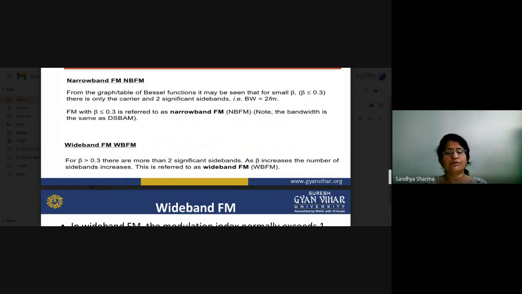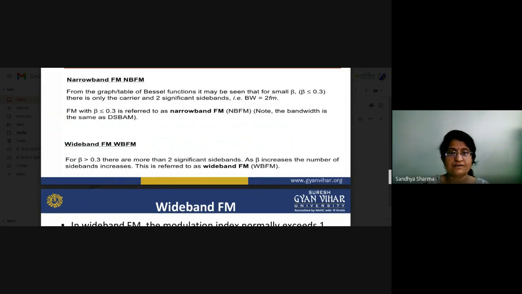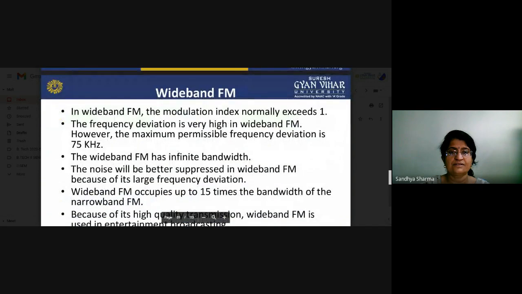But if we are talking about the wideband FM, beta increases the number of sidebands. As the value of beta increases, the number of sidebands also increases. The maximum permissible frequency deviation is 75 kilohertz. In a wideband system, the frequency deviation is very high. The wideband FM has infinite bandwidth.